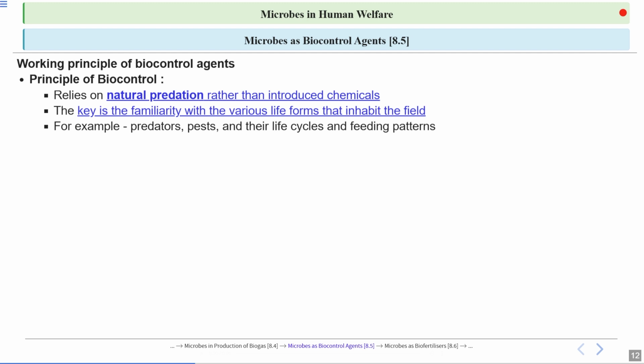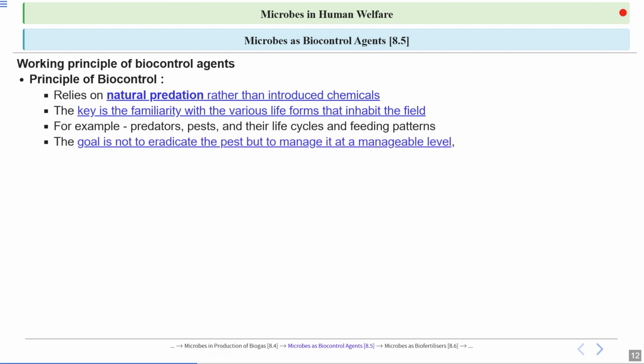For example, predator, pest, and their life cycle and their feeding patterns. So you should also know about the life cycle of predators as well as pests and their feeding patterns. So all of this information should be known in advance.